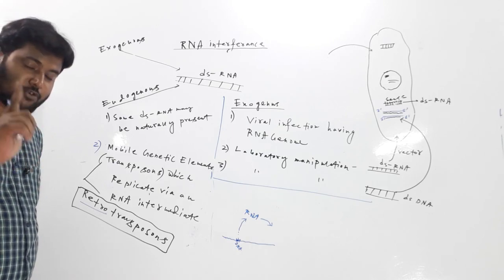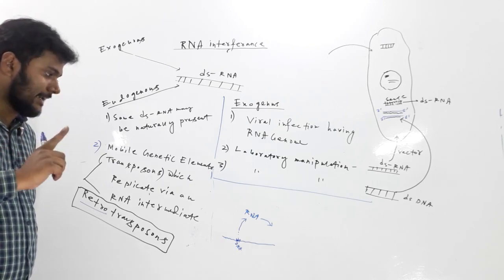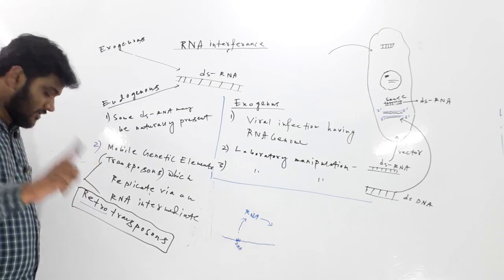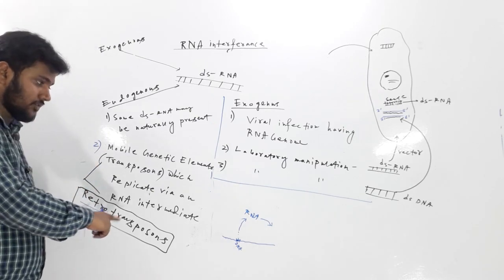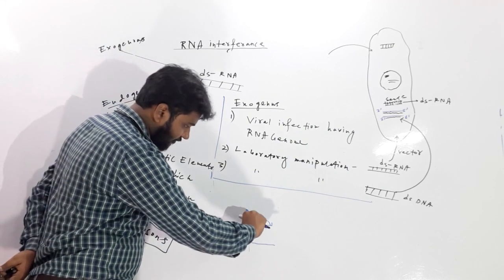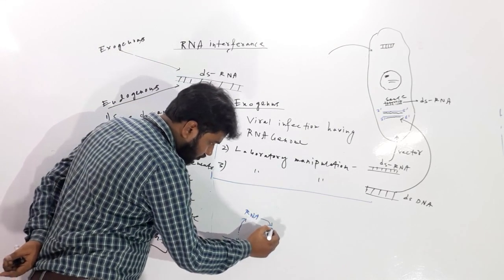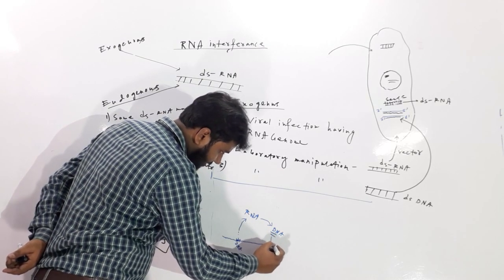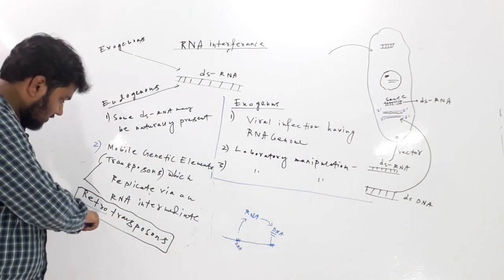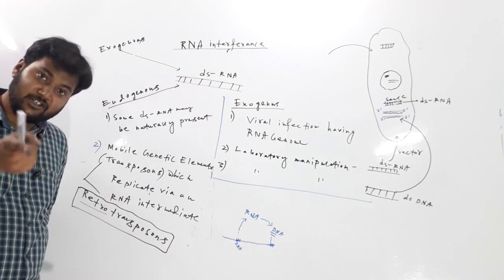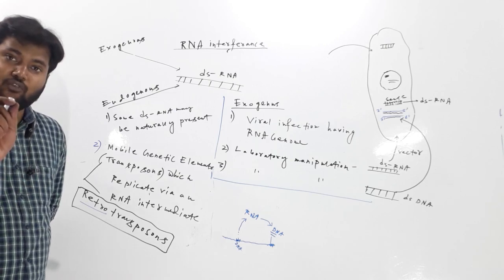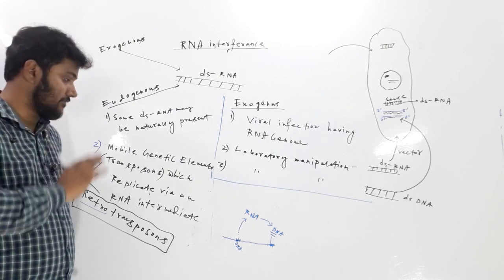They have the capability to form DNA from RNA, and the same procedure is followed by retrotransposons. Here the retrotransposon will form DNA from this RNA, and this DNA will be pasted here. So remember, this is a retrotransposon present in a eukaryotic cell, but it has the property of a retrovirus, that is, HIV actually.